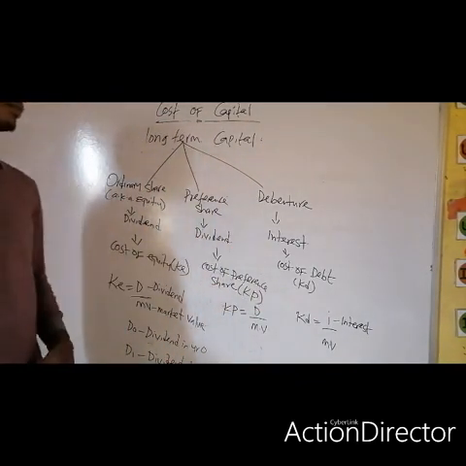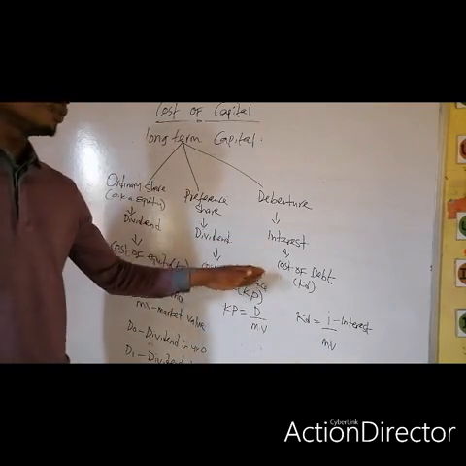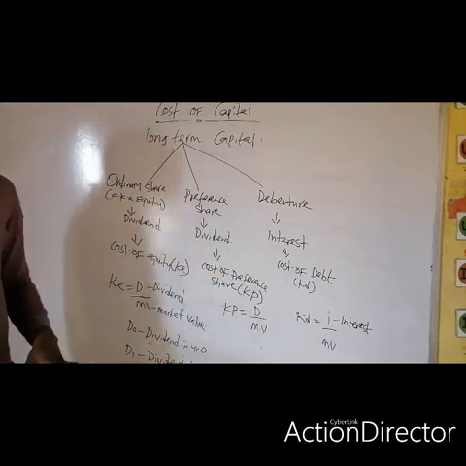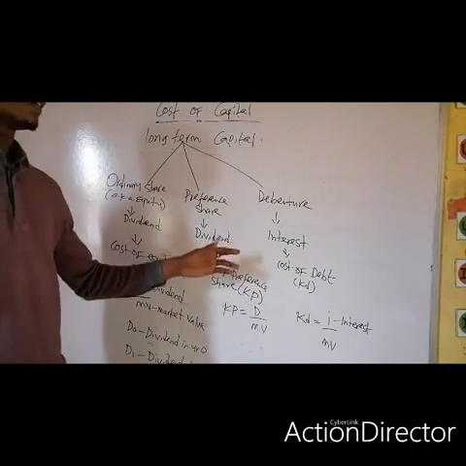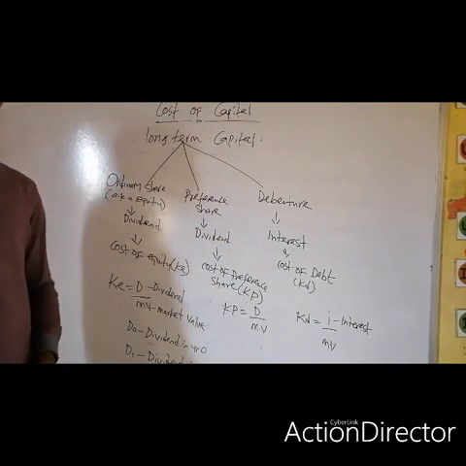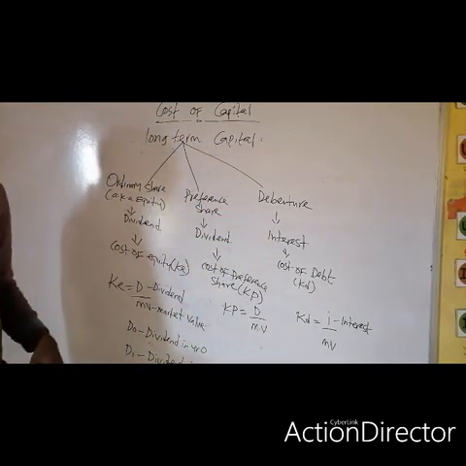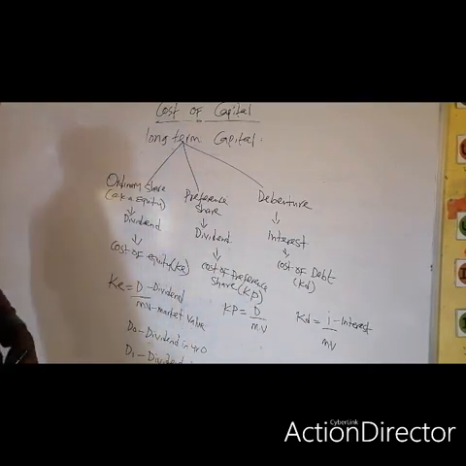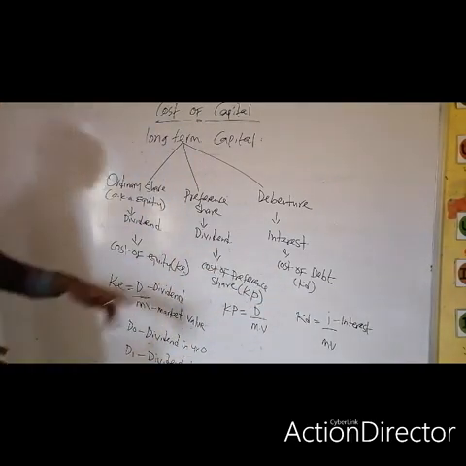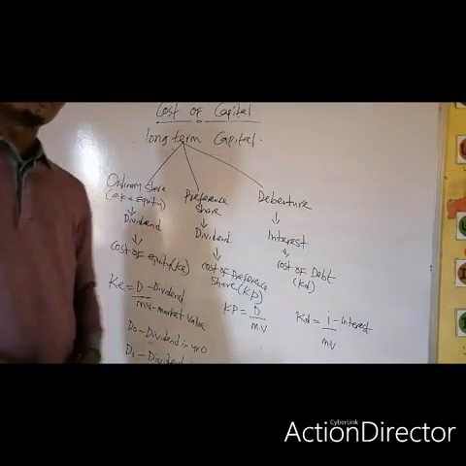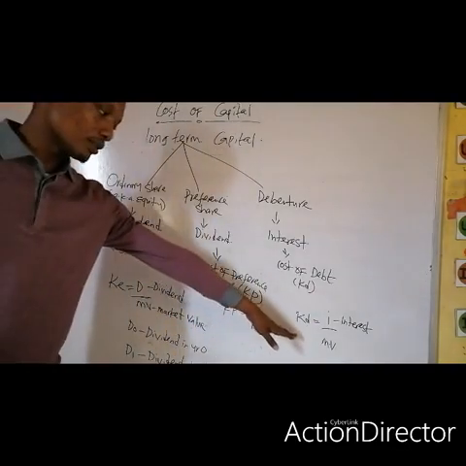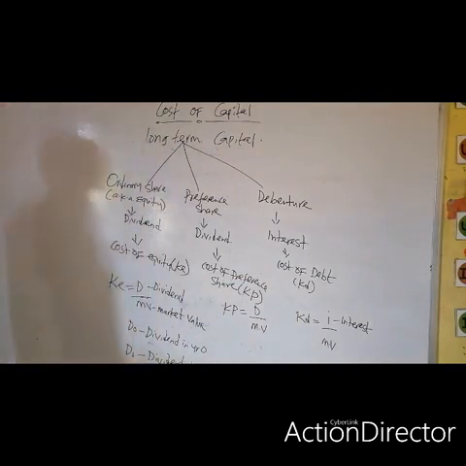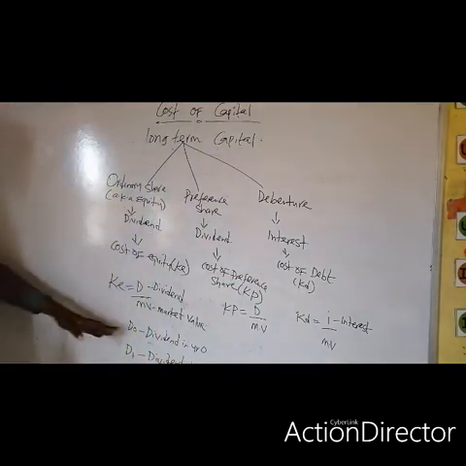Under the debenture, this set of people receive a fixed rate of interest. So the rate agreed upon when this contract was signed is the rate of interest we are talking about there, multiplied by the principal to get the interest. When we get to the calculation aspect, we will understand what we are talking about in each of these categories.